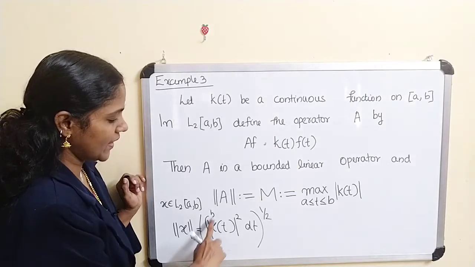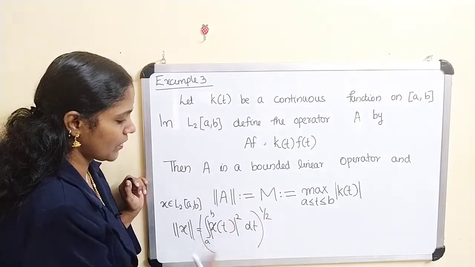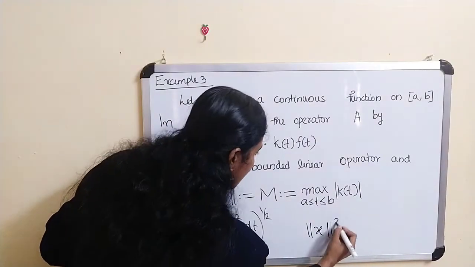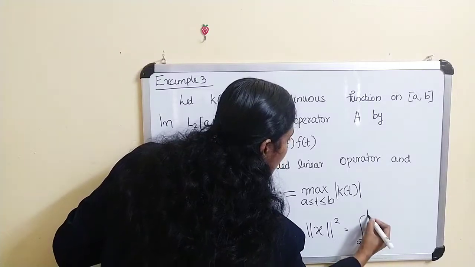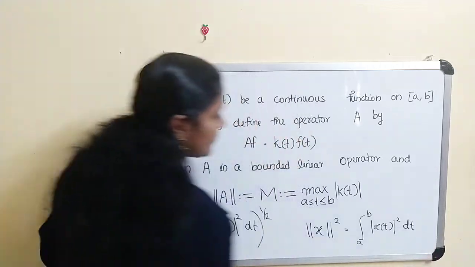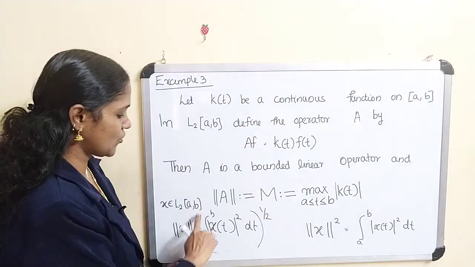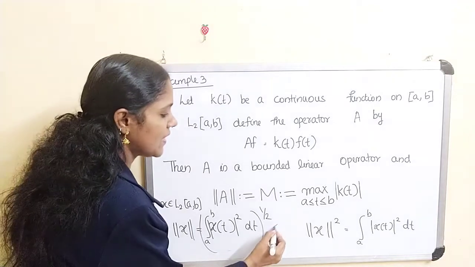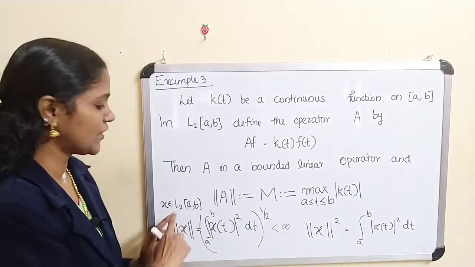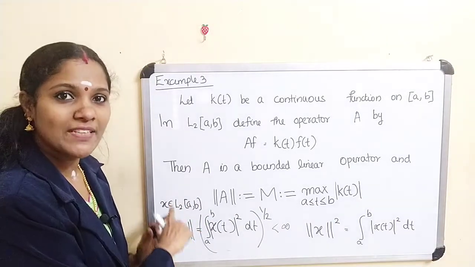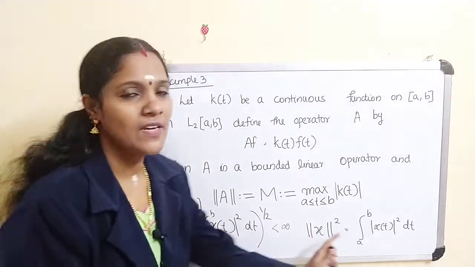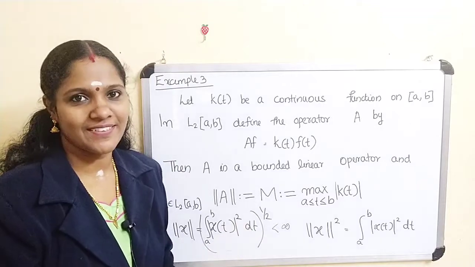Therefore, norm of x squared is the integral from a to b of |x(t)|² dt, and if x belongs to L2[a,b], the definition says that this must be less than infinity. This is the definition: L2[a,b] is the set of all square integrable functions.